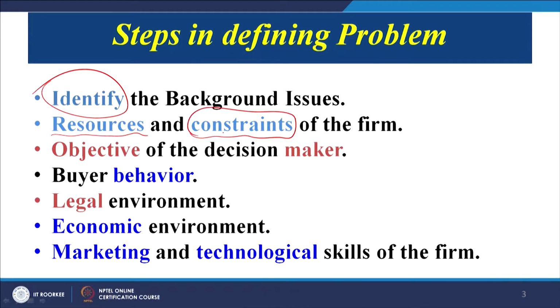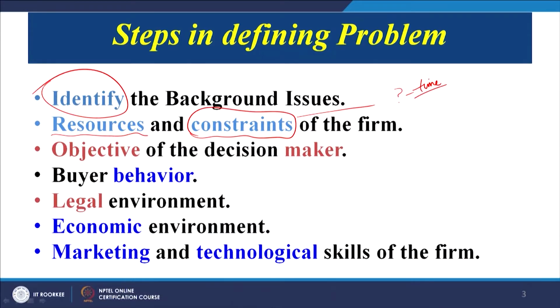So we have to focus on those issues, that this product must be relooked, this product must be redesigned, this product must be revamped. Then we have to see that what are the resources available with us, what are our constraints, do we have the adequate technological advancements available with us to relook at our product or to change the product or to redesign the product. There can be certain constraints. The constraints can be in terms of time, may not be available, cost of redesigning.